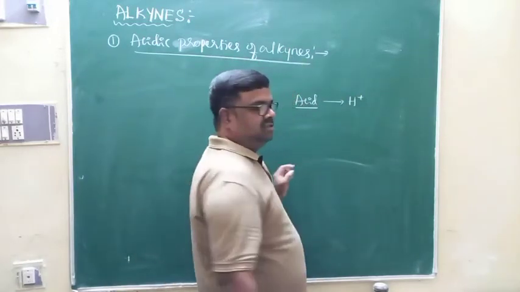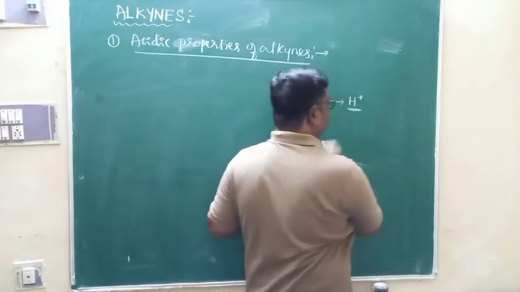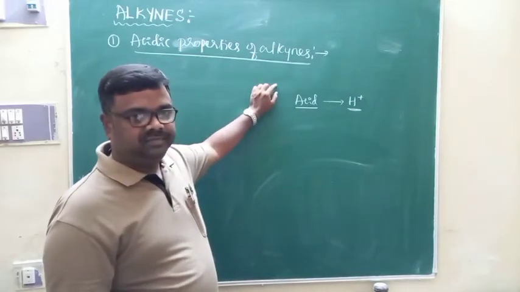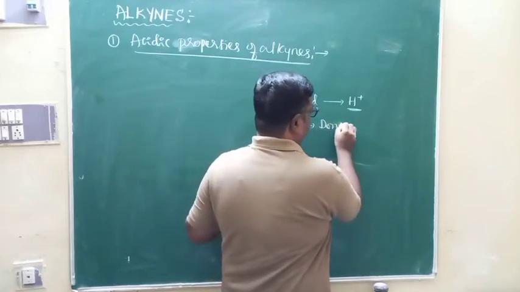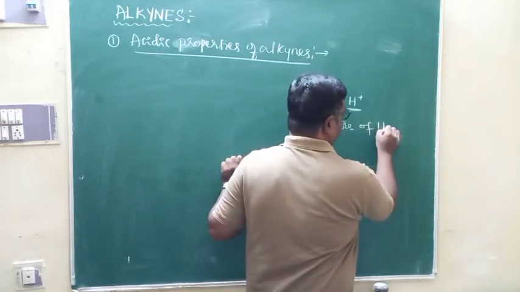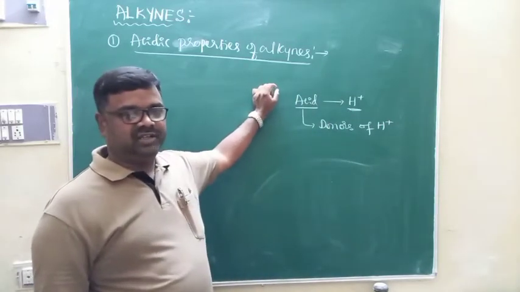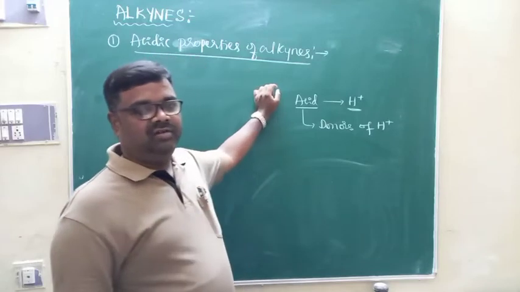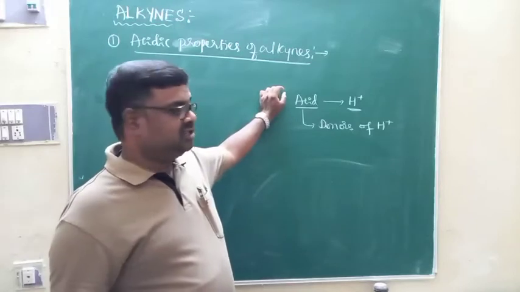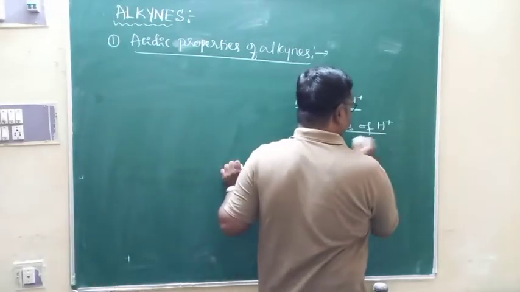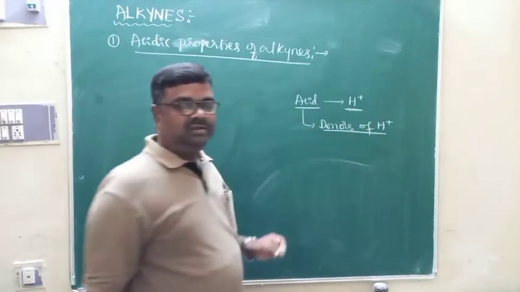Any substance that releases hydrogen in the form of H plus ions is called an acid. Or I can say acids are donors of H plus ions. They donate H plus ions. If any substance comes in contact with an acid, it gives H plus ion. That's why acids are donors of H plus ions.